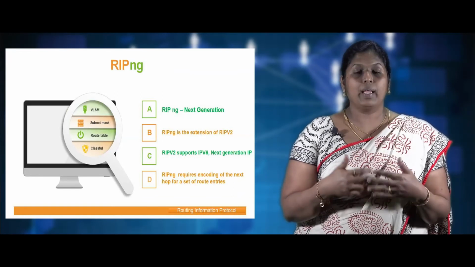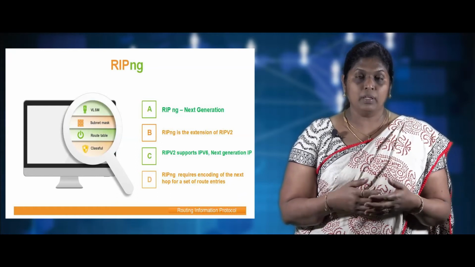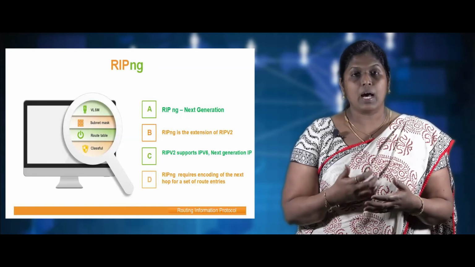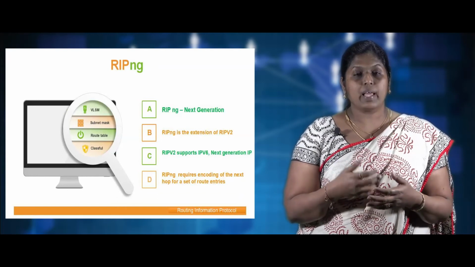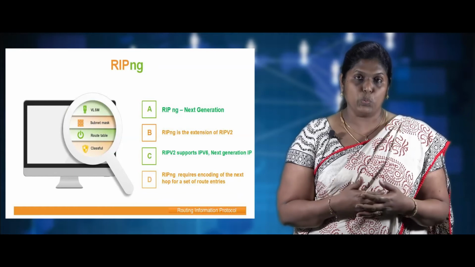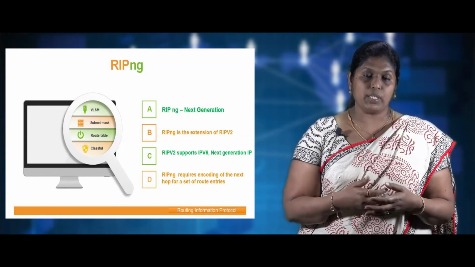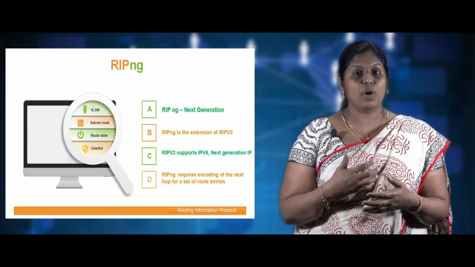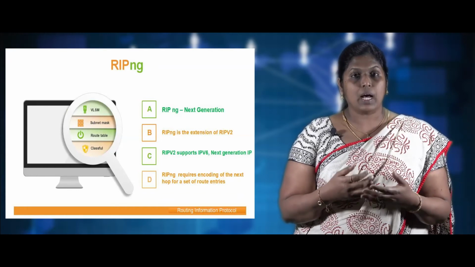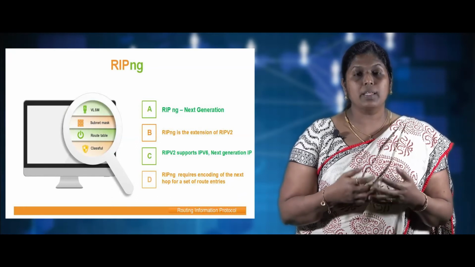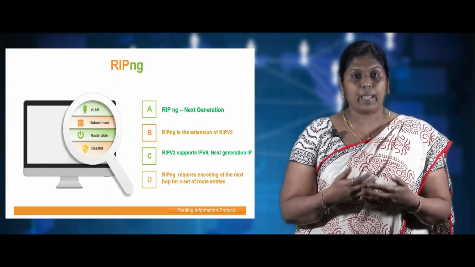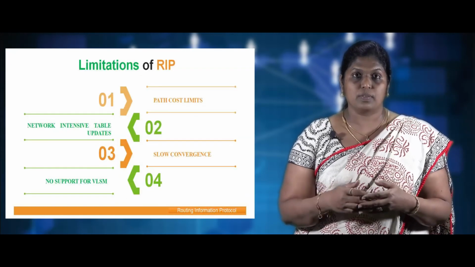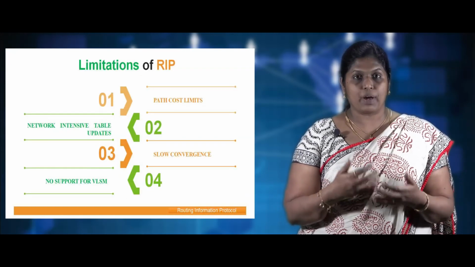Now we'll look into another version of RIP. This is the next generation RIP. We call this RIP NG. This is the extension of RIP v2, and RIP NG supports IPv6, which is the next generation routing protocol. This RIP NG requires the encoding of the next hop neighbor to route the packets from source to the destination nodes. Now we'll look into the limitations of RIP.